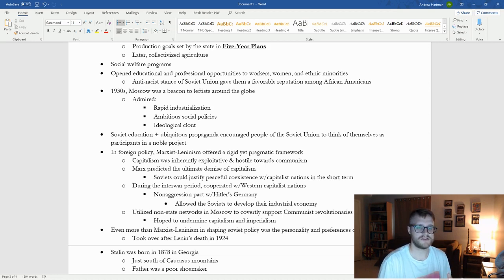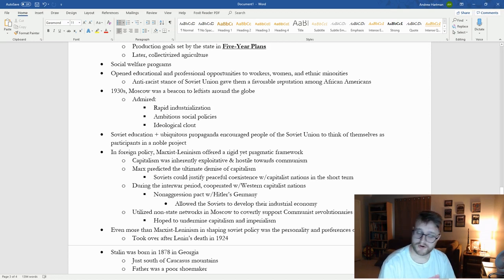This open education system where people are getting their first opportunity to get education, and so they're getting that from the communists, so that's going to be favorable to people, but also, they are learning about communism and their policies and ideology within these schools, right? So those things combined made Soviet education very powerful in terms of influencing the people of the Soviet Union to believe their goals are just and good and noble. And on top of that, the Soviet Union mastered propaganda, at least at home, right? They really made people feel like they were part of a big project, and they needed to play their role.